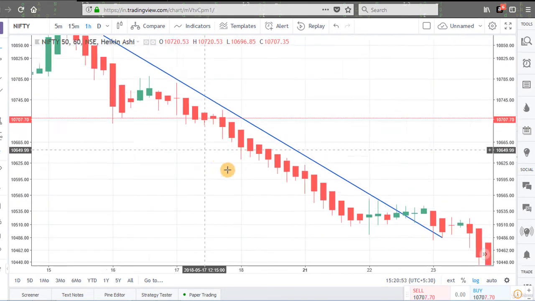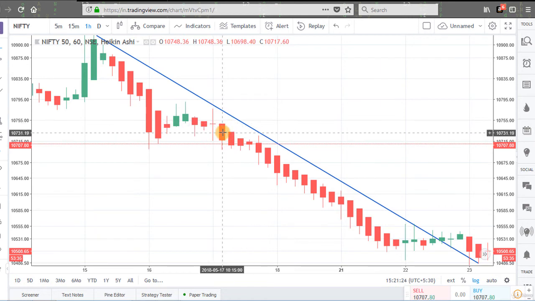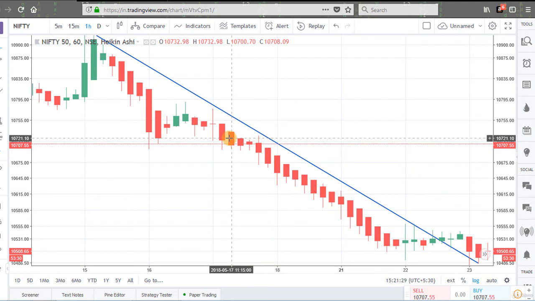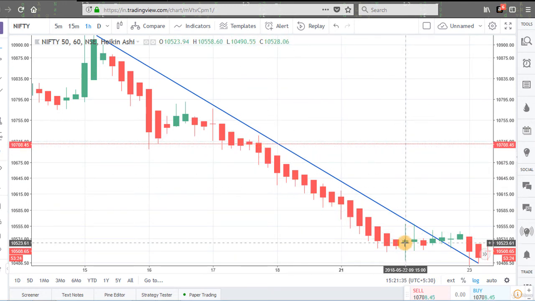Similarly, in a downtrend, this was the doji candle. Now the next candle is the bearish candle. There is a long lower wick but no upper wick, so we can make our entry on the next candle. We can make a short sell position here and we get a doji candle here that is of green color, that is of opposite color, so we can exit here.